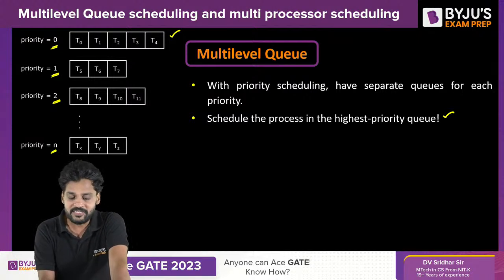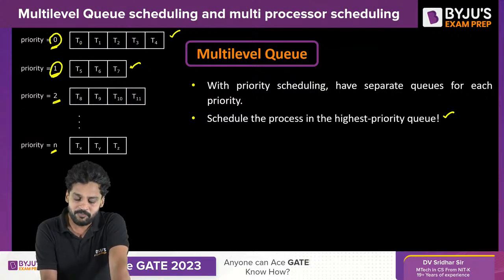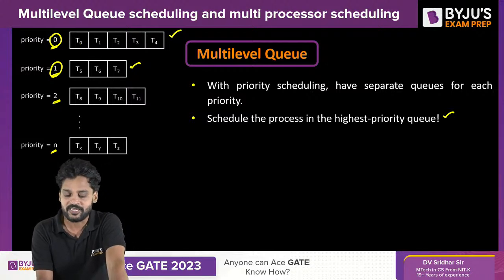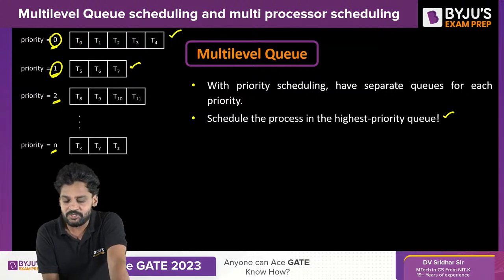Obviously, T0, T1, T2, T3, T4 will execute prior to T5, T6, T7, since the first queue has priority 0, which is smaller than 1. Obviously, the first queue will be given the highest priority. Until T0 to T4 are executed, there is no way that I can execute T5, T6, T7. Similarly, unless T5, T6, T7 get executed completely, I can't execute T8, T9, T10, T11 waiting in the next queue.